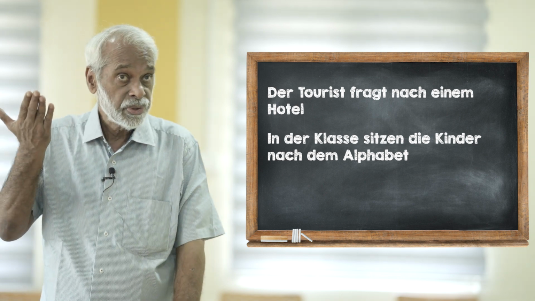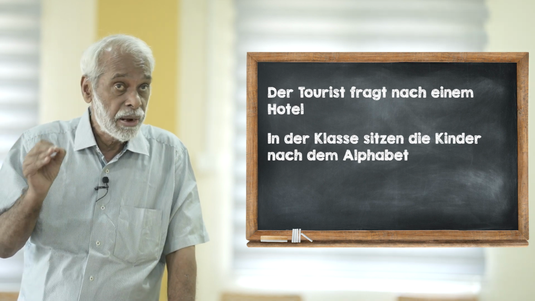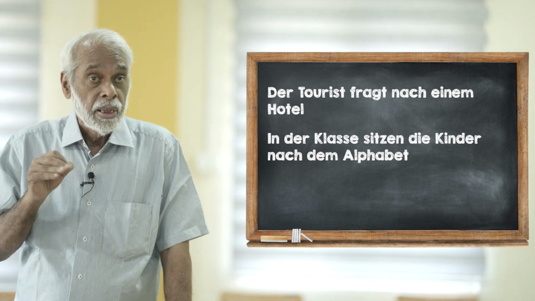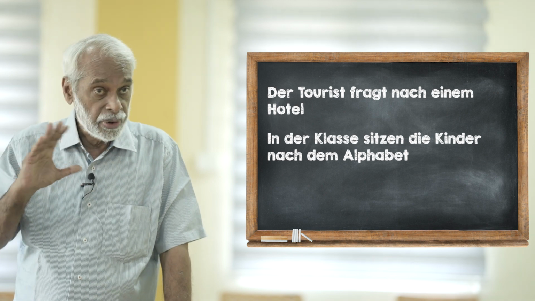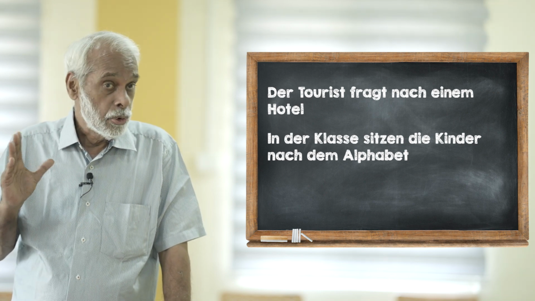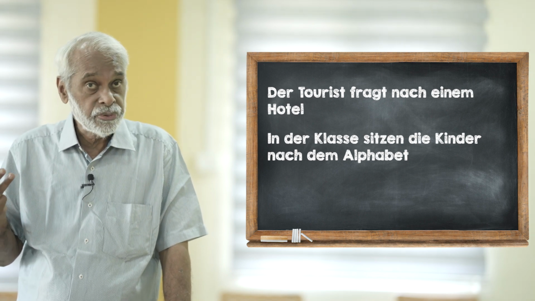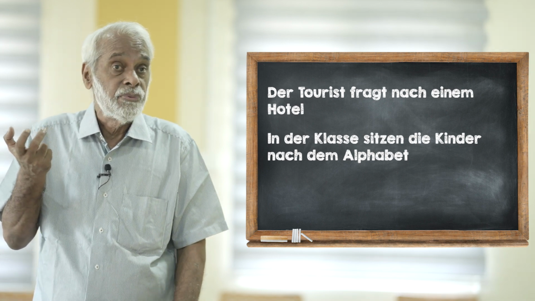So the sentence is, In der Klasse sitzen die Kinder nach dem Alphabet. In the class, the children are sitting in alphabetical order. So this is neither local nor temporal. It's neither in a local sense nor in a sense connected with time.